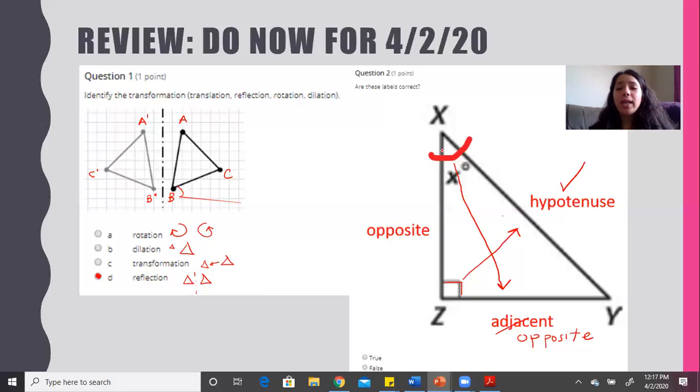And then if we look at what side is touching our angle, but hasn't been labeled yet, that is our adjacent side. So our answer would actually be false because even though we did get hypotenuse correct, the other ones are incorrect. Okay.